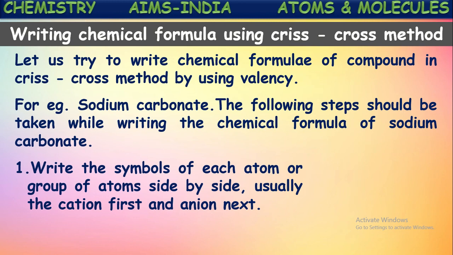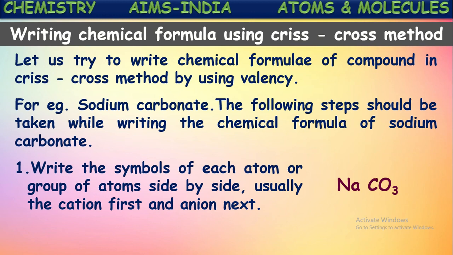If you observe here, sodium carbonate. In this molecule, the positive ion or cation is the sodium ion and the negative ion or anion is the carbonate ion. So first we write the sodium ion followed by the carbonate ion. Sodium carbonate is written. So in the first step we write the positive ion followed by the negative ion. That is finished. Now let us go to the second step.